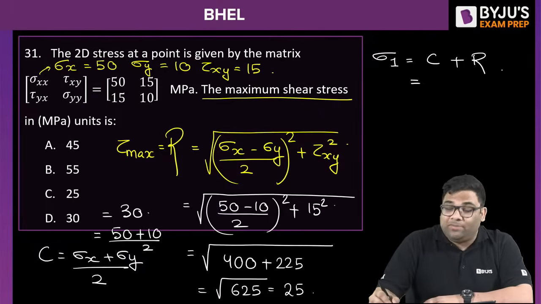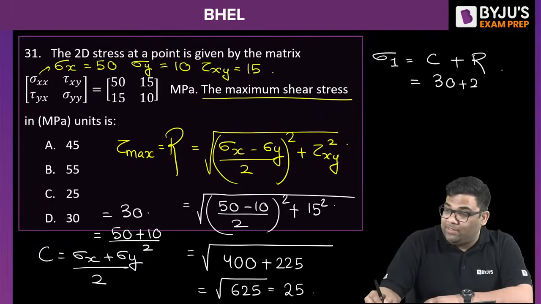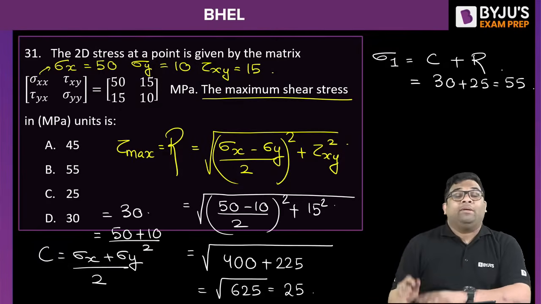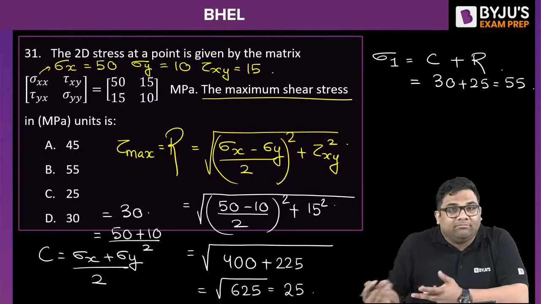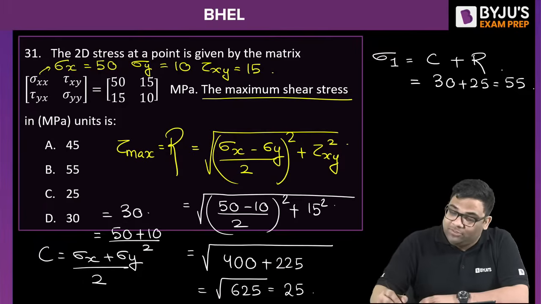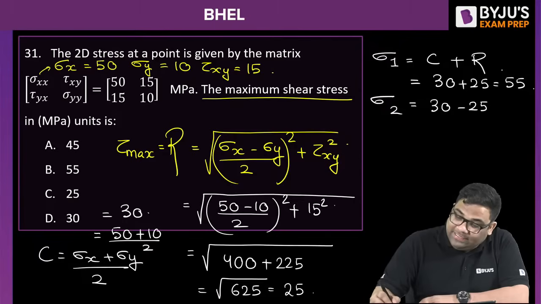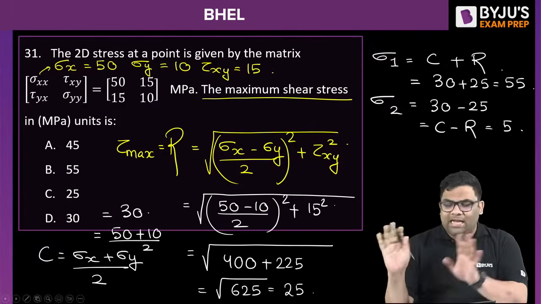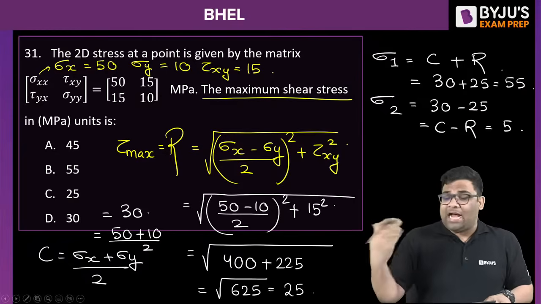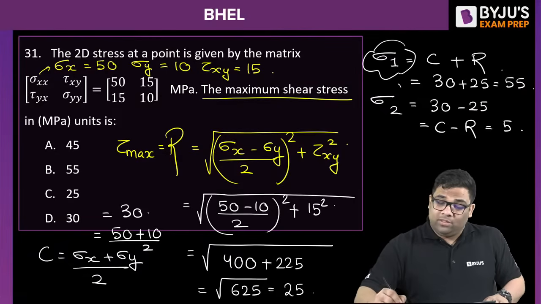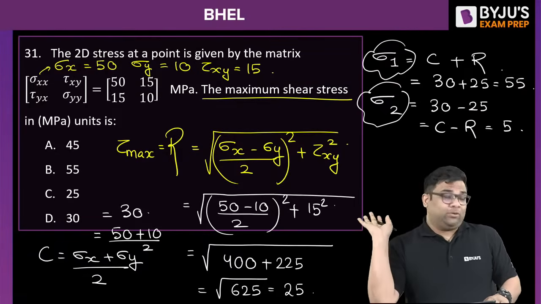So the maximum principal stress will be 30 plus 25, that is 55. They have not asked, but in some other question they can ask the maximum and minimum principal stress, or major and minor. 30 minus 25, that is C minus R, and that is 5. They have asked only the radius. They can ask other things also. And again, if they ask, they will ask very basic questions.